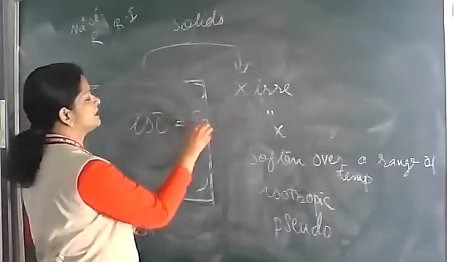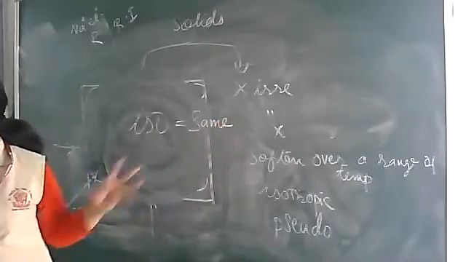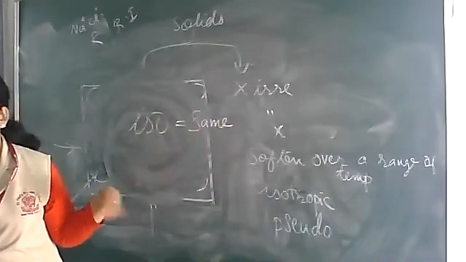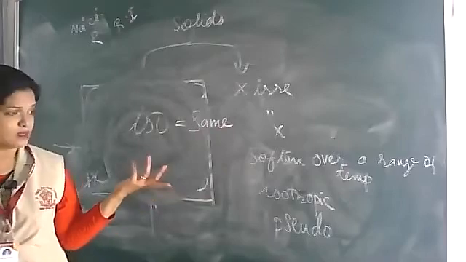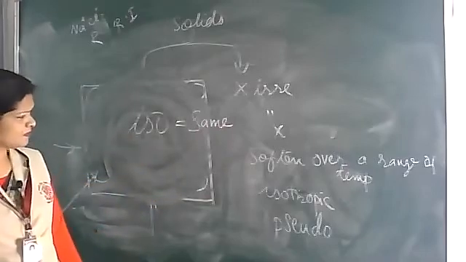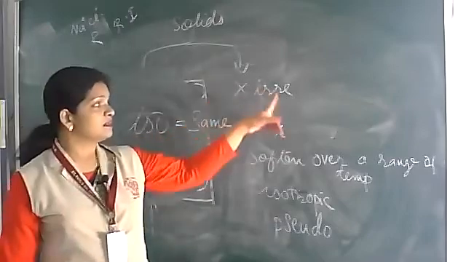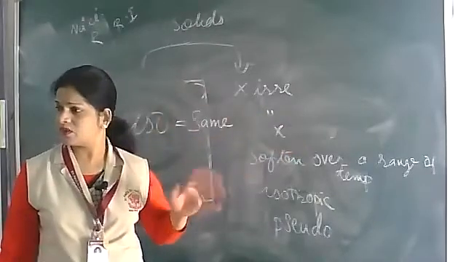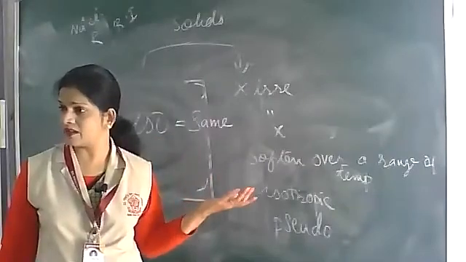Iso ka shabdarth hai same value. Isomerism: same molecular formula, but different structures or different functional groups or different chains. Iso means same. So we say this amorphous substance, all mixed, has no particular fashion of arrangement of particles.